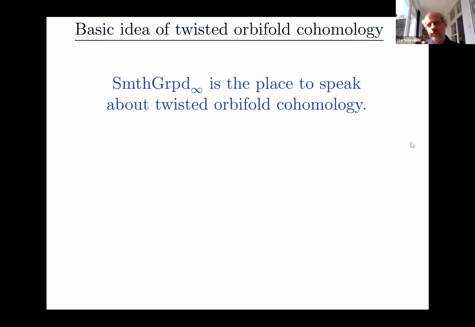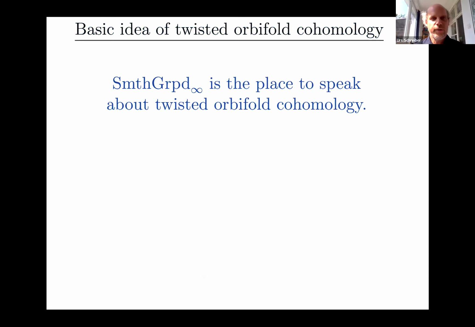So this was kind of the review, and now maybe there's just enough time for saying this now. I just want to give you the basic idea, the abstract category theoretic idea of what we actually mean when we form twisted orbifold cohomology. I'm going to run you through a diagram now, through some modifications of a diagram. And it's meant to be really simple and elementary, and yet kind of far-reaching.